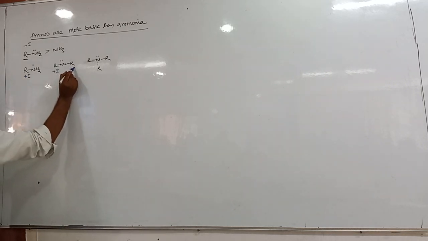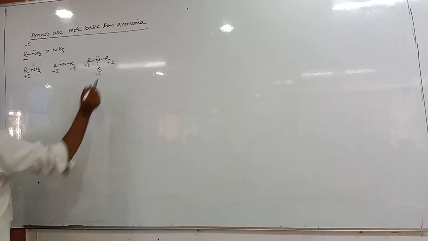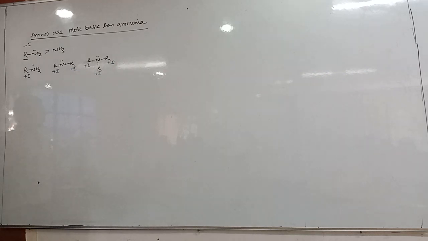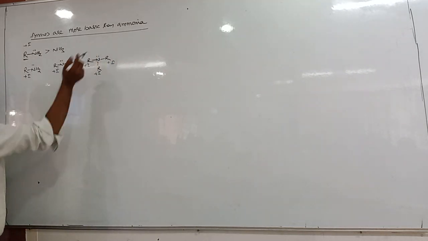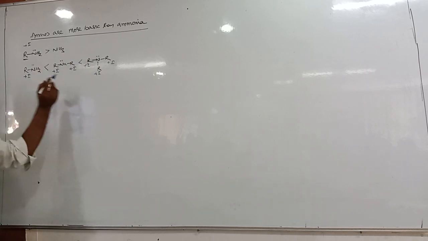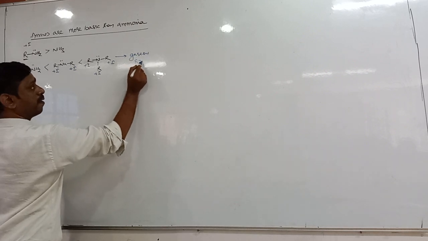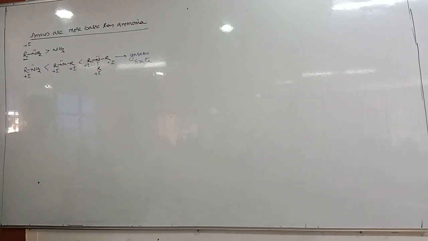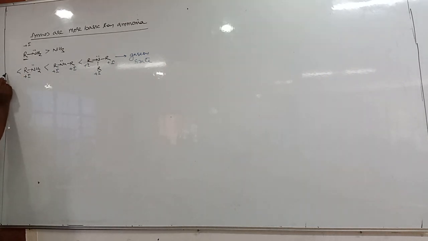Here there are 2 plus I groups, and here 3 plus I groups. Plus I groups are nothing but electron releasing groups. As the number of electron releasing groups increases, the availability of electrons increases, therefore basic nature increases. This is in the case of the gaseous state only. In the gaseous state, the order of basic strength is tertiary greater than secondary greater than primary, which is greater than ammonia. So as the number of alkyl groups increases, basic strength increases.